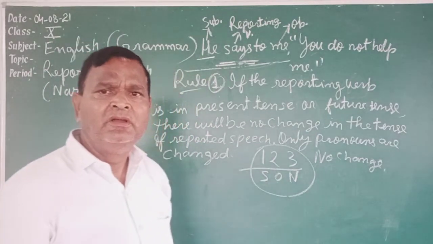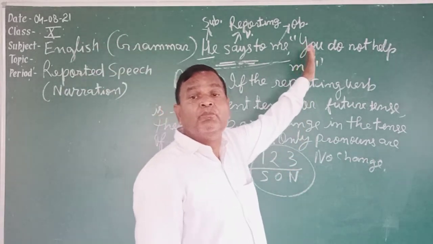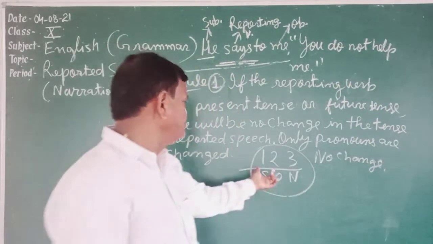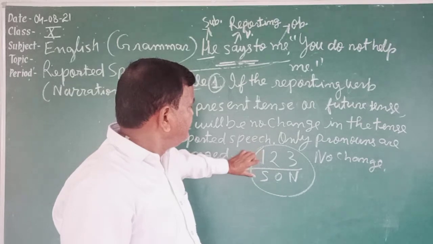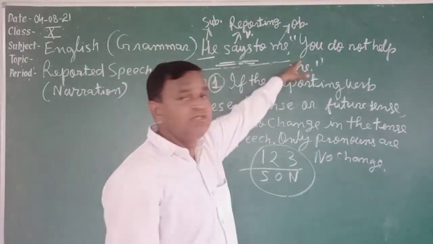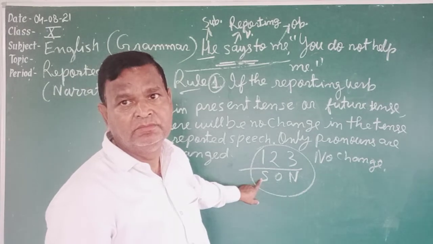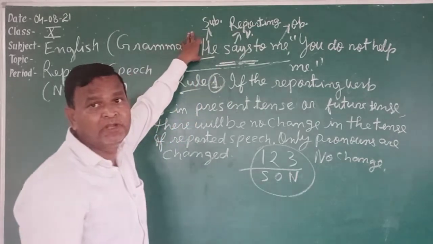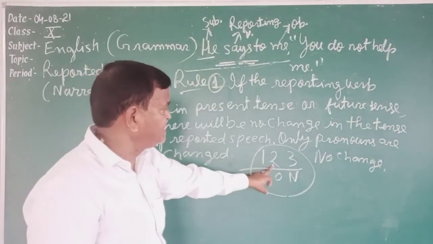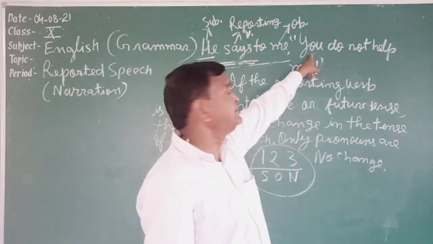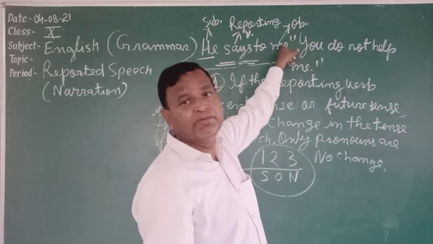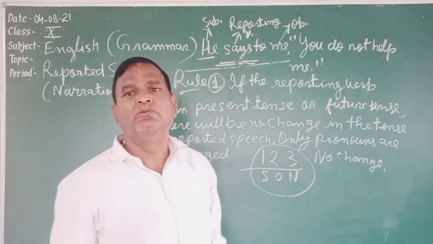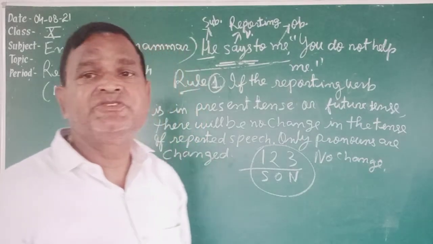So what does this rule say? This rule says that if you are going to change the personal pronouns in reported speech, we apply this rule. How? The first person pronoun that comes in reported speech is changed according to the subject of the reporting verb. If a second person pronoun comes in reported speech, like you, it is changed according to the object of the reporting verb. And if a third person pronoun comes in reported speech, there will be no change in that pronoun. This is the rule. These are the basic things that you have to know.